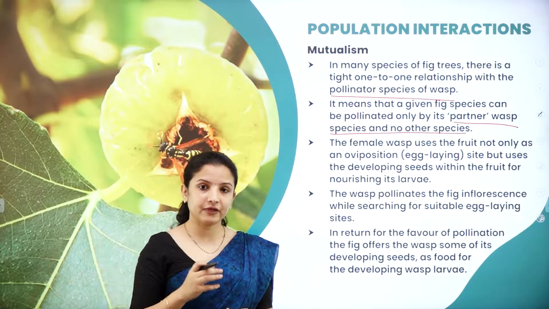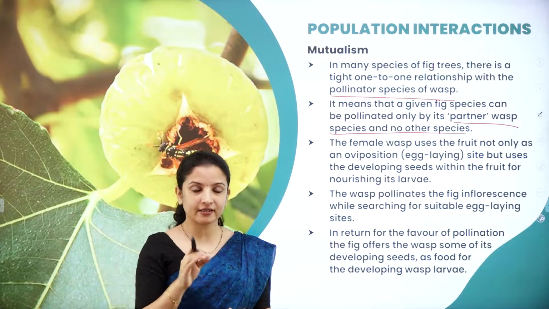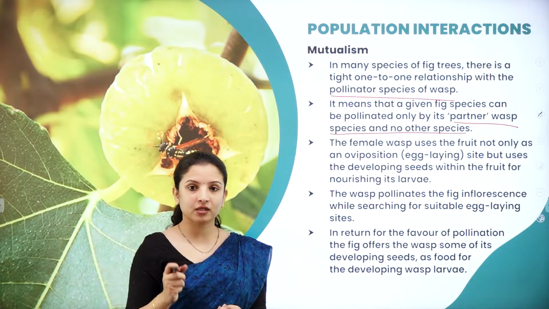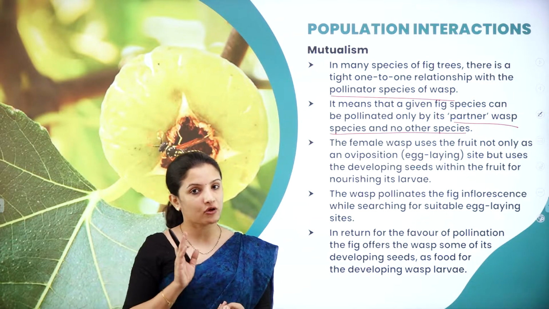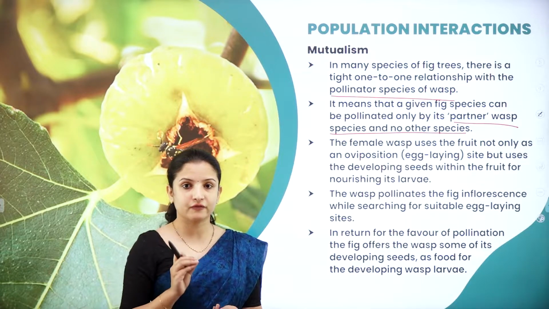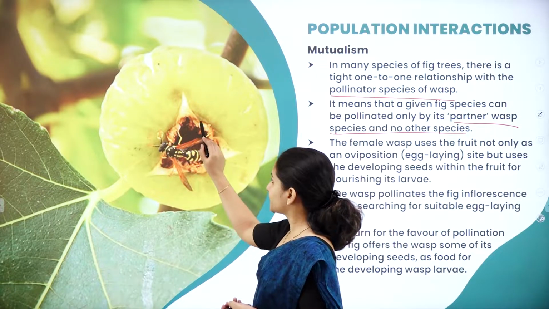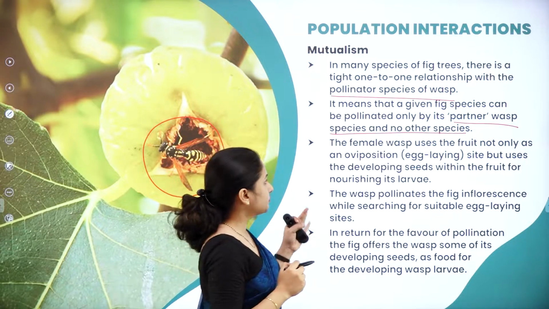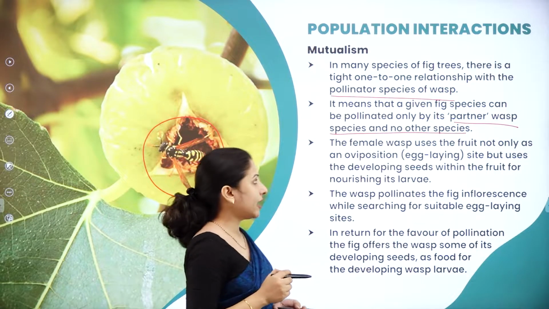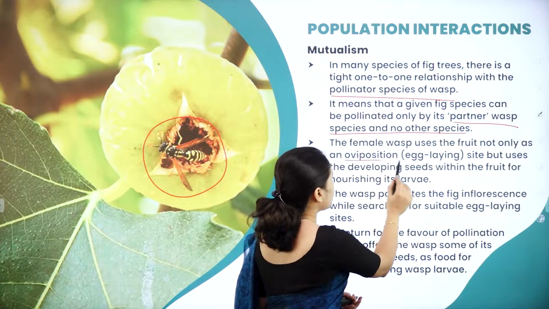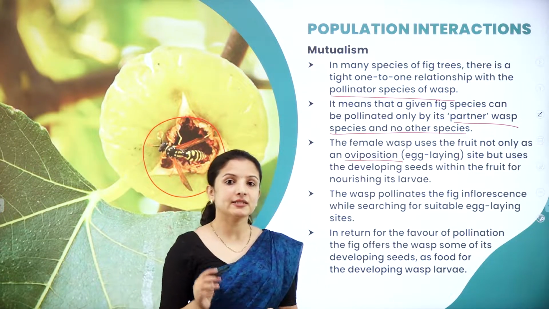Inside the fig fruit, if the seeds have to set, then pollination has to occur, right? And if pollination has to occur, the fig can only depend on the wasp, and no other animal can help in the pollination of the fig. You can see the wasp here, which is pollinating the fig. The female wasp uses the fruit not only as an oviposition, that is, an egg laying site.